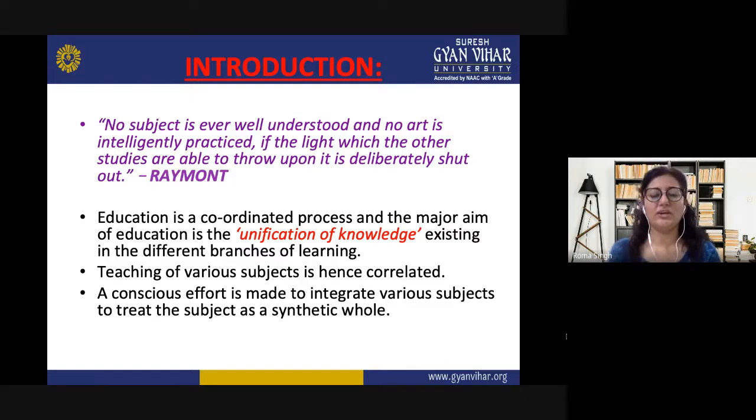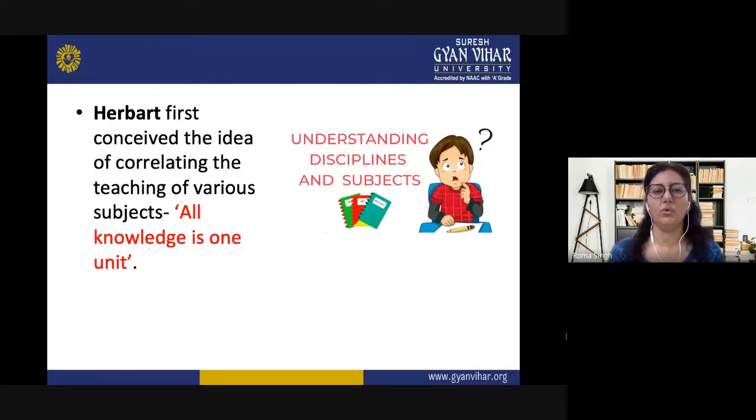So, education, we all know, is a coordinated process, and the major aim of education is the unification of knowledge. This term has to be emphasized. Existing in the different branches of learning, not only in history, but other branches also need to be unified. So, teaching of various subjects is hence correlated. To achieve such a conscious effort for the unification, the teachers need to teach various subjects. They treat the subject as a synthetic whole.